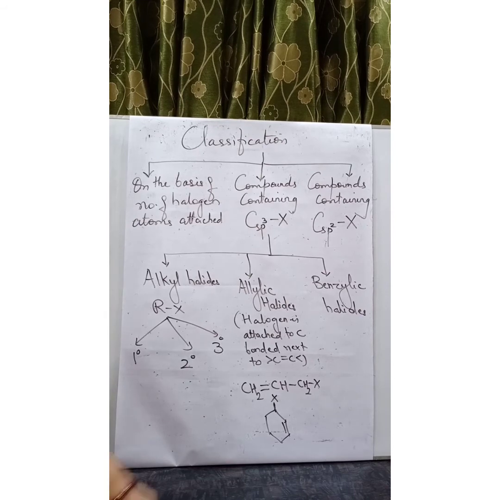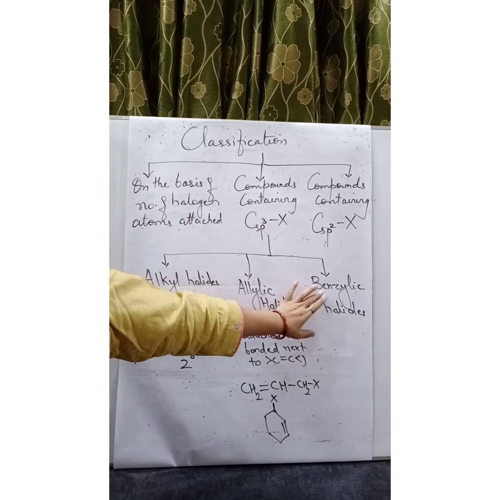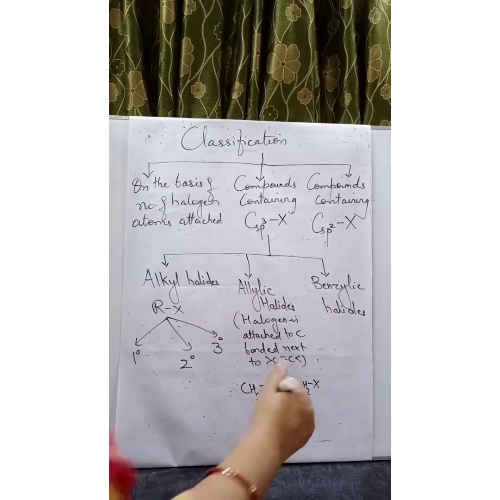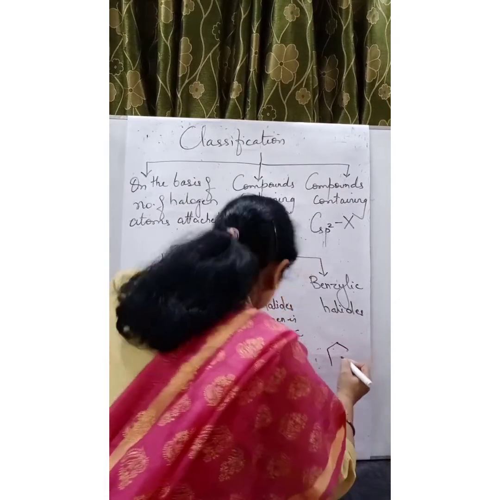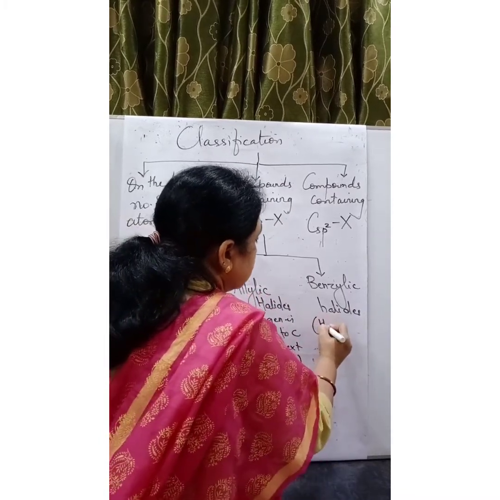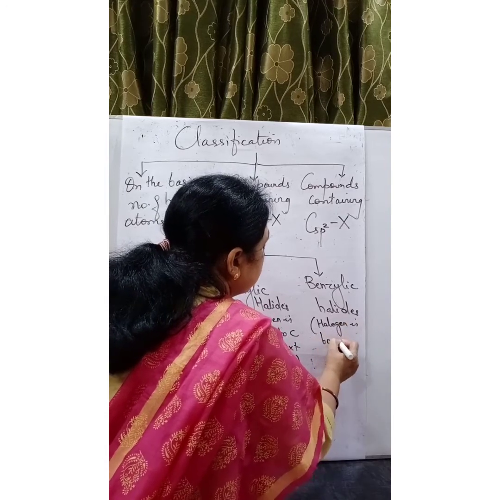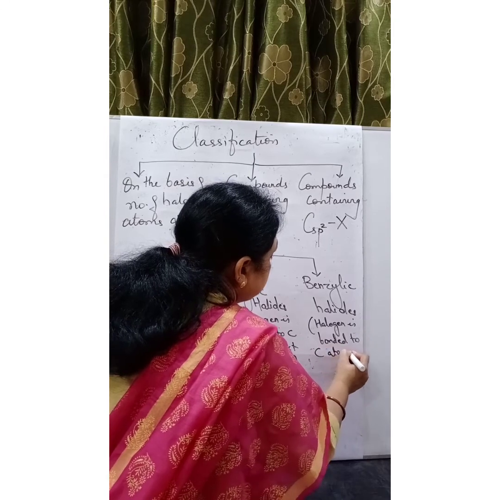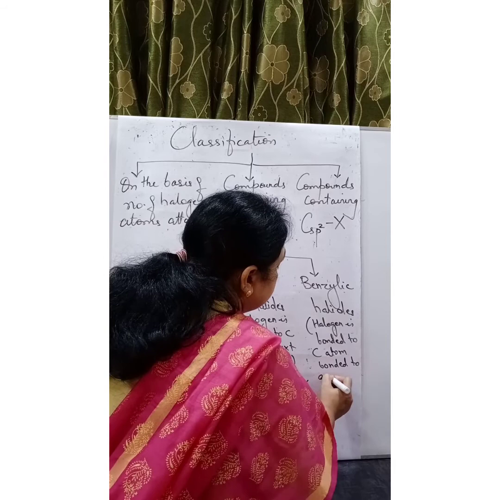Benzylic halide. The halogen is bonded to the carbon atom next to the aromatic benzene ring. First of all, I'll put the definition. Halogen is bonded to a carbon atom bonded to an aromatic ring.